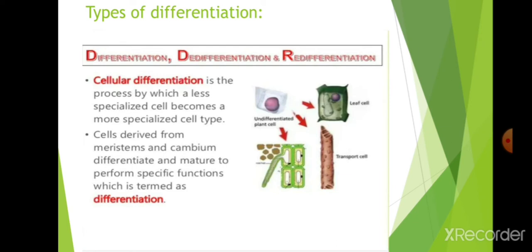Those divided cells will undergo differentiation, moving to different tissues and forming different tissues to perform specific functions. Like phloem and xylem formation, cell wall formation, root wall formation, lateral root formation, like that, to perform a specific function.